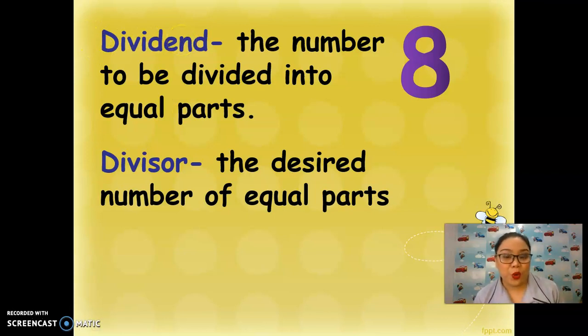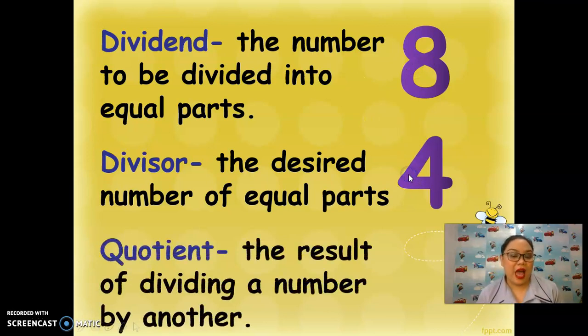And in our story, it is the number 4. And yes, when we divide 8 divided by 4, we will have the quotient or the result of dividing a number by another. So that will be the answer to our division problem.